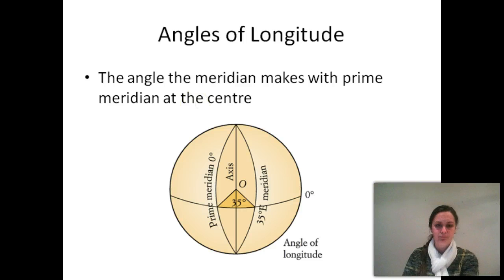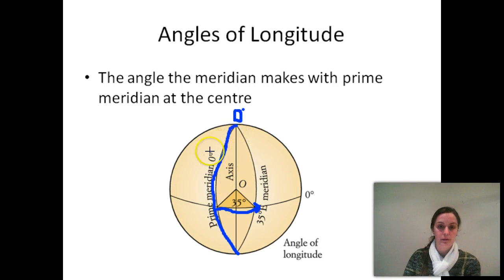Angles of longitude. The angle the meridian makes with the prime meridian at the center. So this is our prime meridian here, going down. That's at 0. And then from there we're going 30 degrees across. And so this one here is 35 degrees east of the prime meridian. And that's how we calculate angles of longitude. Now, often the prime meridian will be off to the side, so don't get confused by this one in the middle here. That's sort of like the center of the cut.